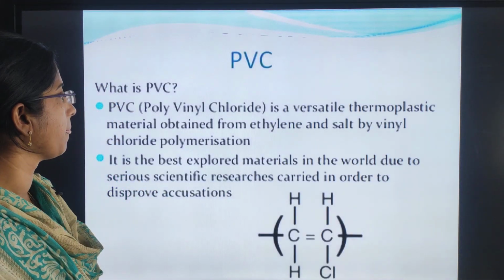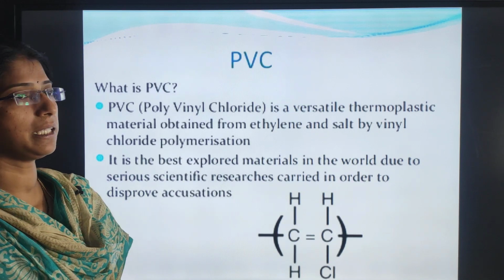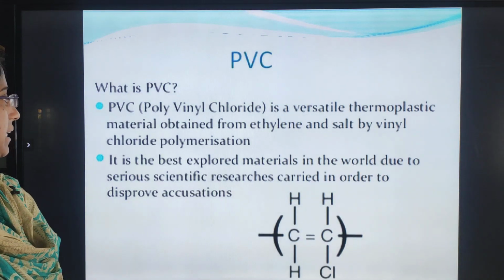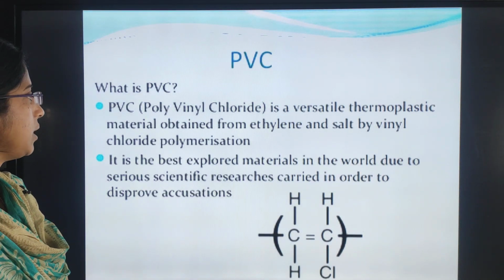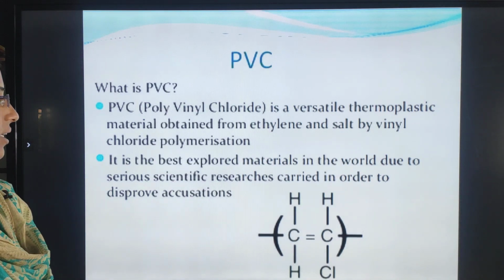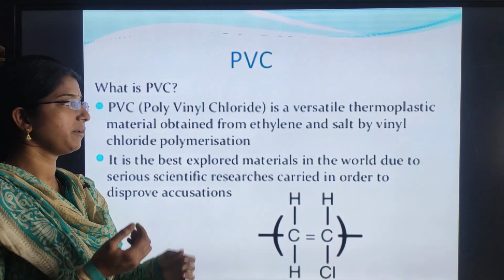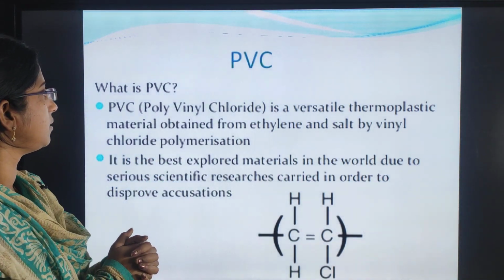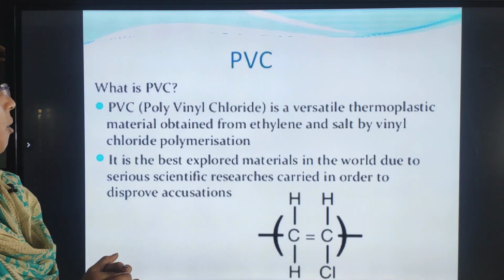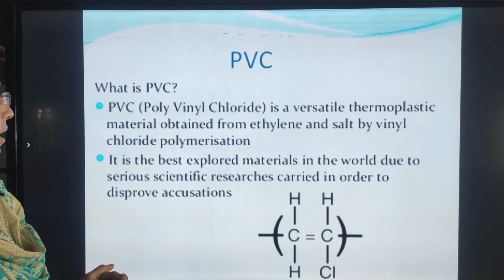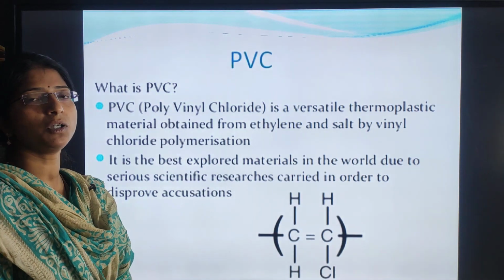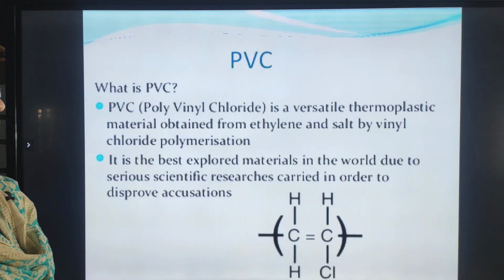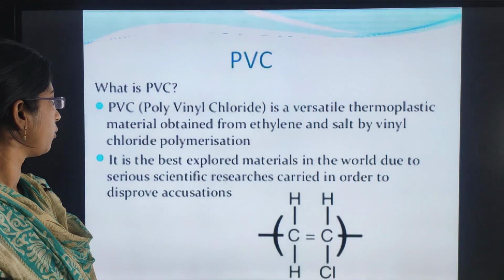Next, what is PVC? PVC is nothing but polyvinyl chloride. It is a versatile thermoplastic material which is obtained from ethylene and salt by vinyl chloride polymerization. We will discuss this, but first let us just go through it. What is actually PVC? It is a polyvinyl chloride, a versatile thermoplastic material obtained from ethylene and salt, by vinyl chloride polymerization.